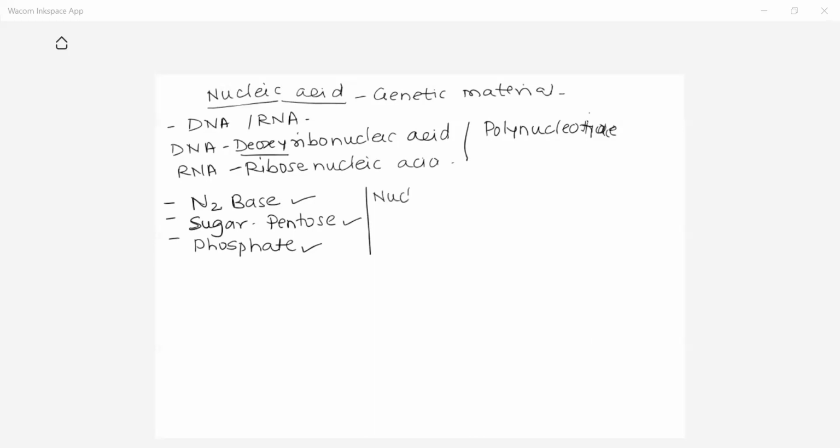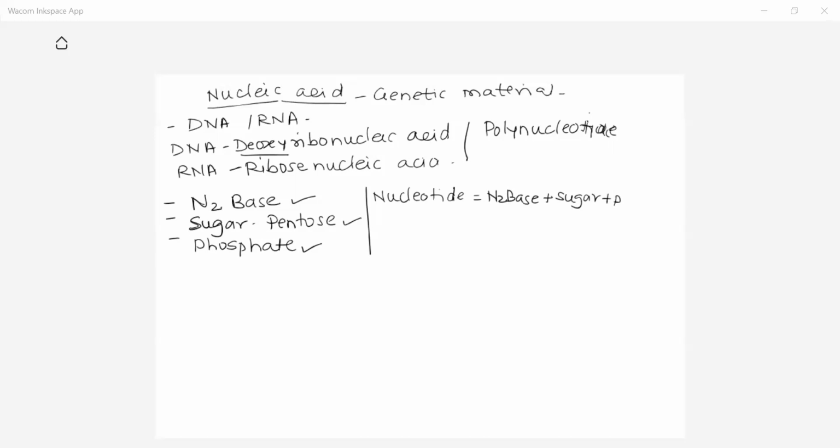What is a nucleotide? The nucleotide consists of a single nitrogen base plus a pentose sugar and a phosphate. That forms a nucleotide.